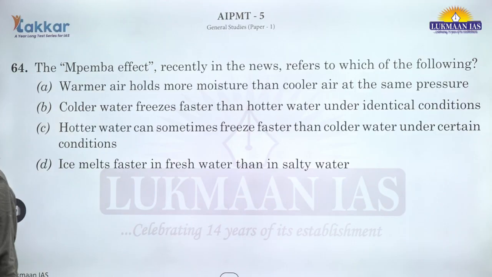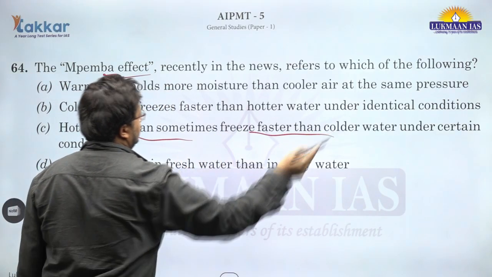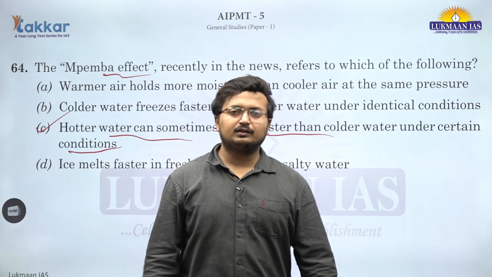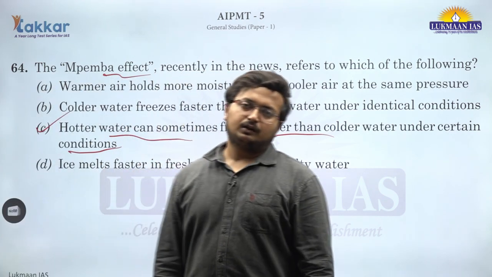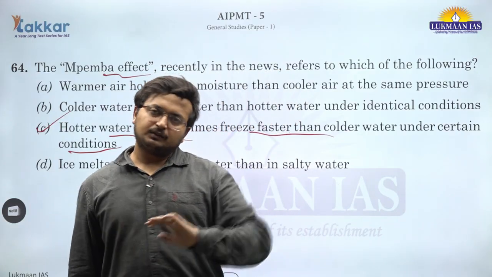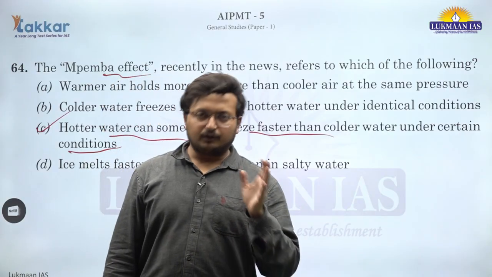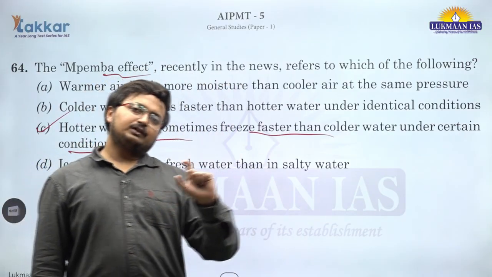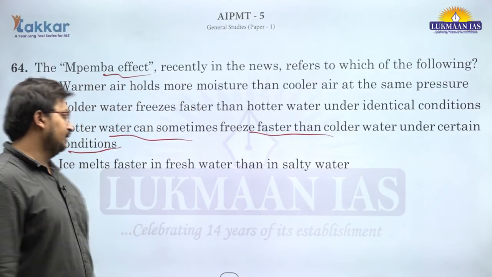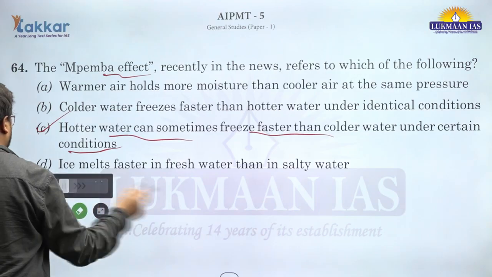64. The Mpemba effect is basically that hot water can sometimes freeze faster than colder water under certain conditions. It has been seen that at certain particular pressure, hotter water freezes at a faster rate. Hotter water does not mean that you need to boil it. Basically it shows that there is an anomalous expansion for water. So when they are hotter, at 4 degrees Celsius, they tend to freeze at a faster rate. This is the idea. C is the correct answer for question number 64.